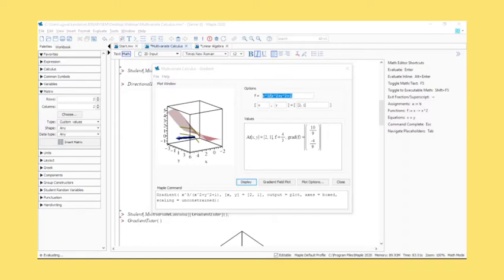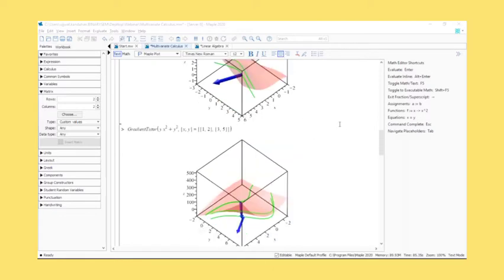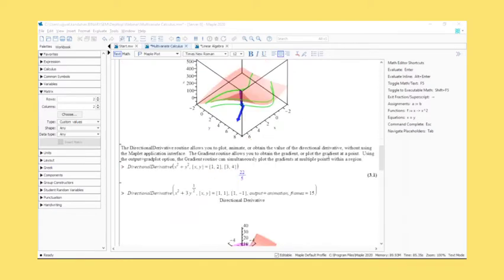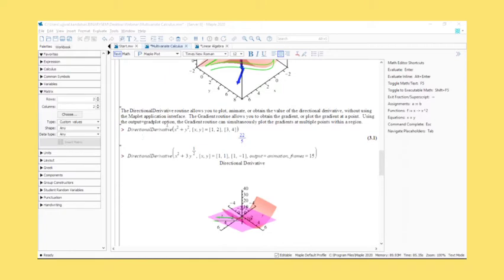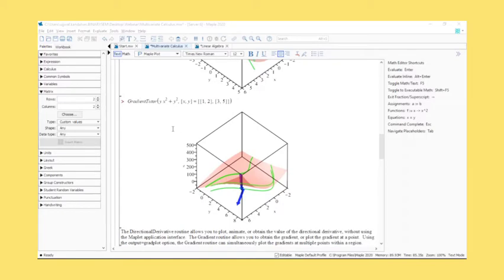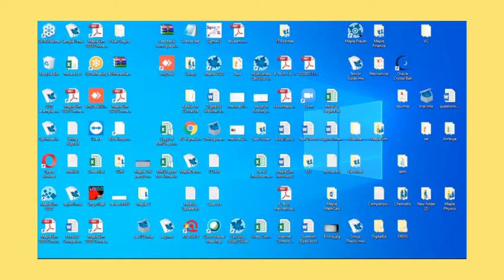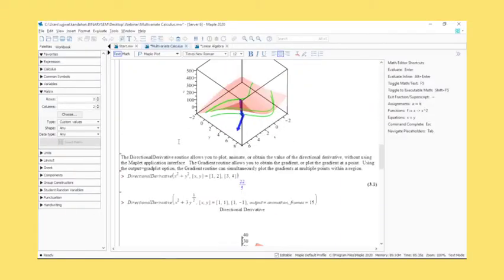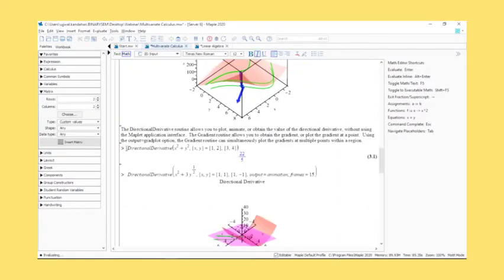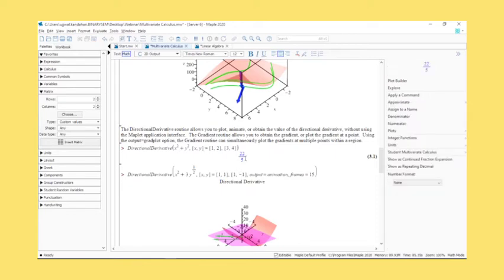So you can see similar examples here with gradient tutors for different functions and so on. Now, being able to handle directional derivatives is also important. It's just an extension of being able to handle gradients, so you can also, like we did earlier, just enter the function instead of going to tutors. Directional derivative, again, a pretty intuitive command. Enter the function, enter the points, and you get the value of the directional derivative exactly.